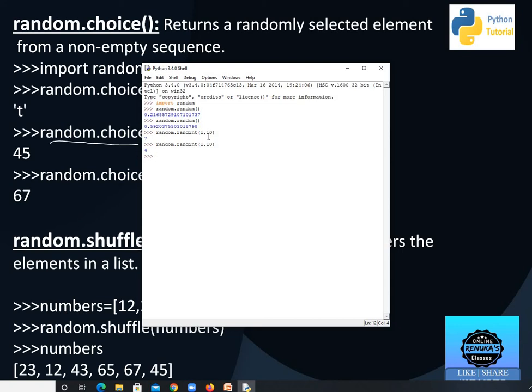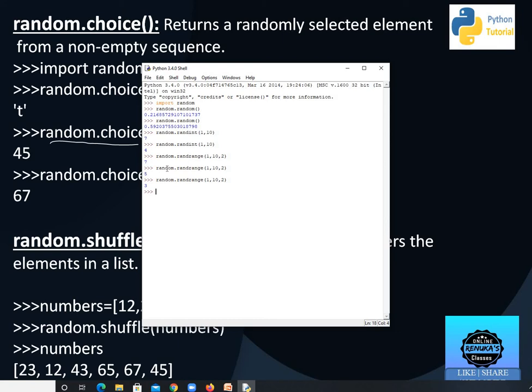Then comes random.randrange. Here also 1 comma 10 comma 2. The step I am giving is 2, so it is showing 7. Next time, same command, it is showing 5. Same command, it is showing 3. So every time a different number, but out of the set 1, 3, 5, 7, 9. Why? Because we have given the step 2.